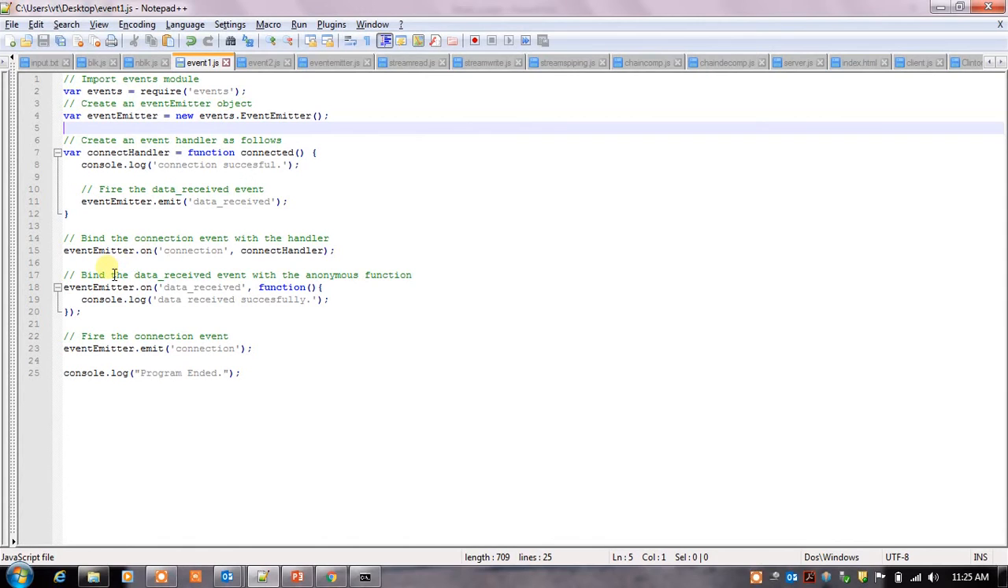Then we bind the data received event with an anonymous function. In this, we also print data received successfully statement onto the console. At last, we fire an emit connection event which calls the above event handler appropriately. Let us run this program.